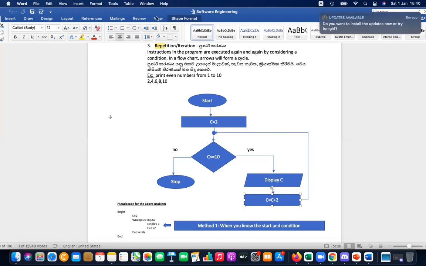Can you understand me? Senali, it's 12, right? Yes. Okay, it's 12. So how is it 12? Because 10 will be displayed. What is the last value which is going to be displayed? It is 10. Okay, the last value displayed is 10. That is correct. But what is the last value of C?